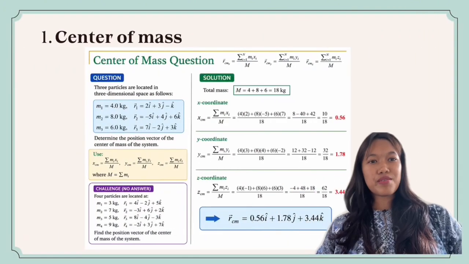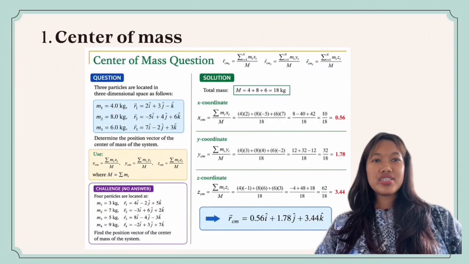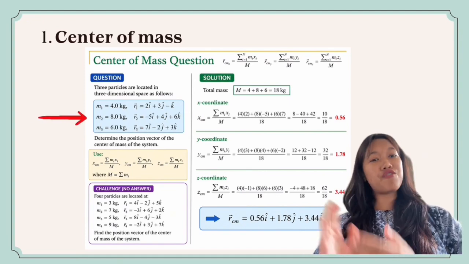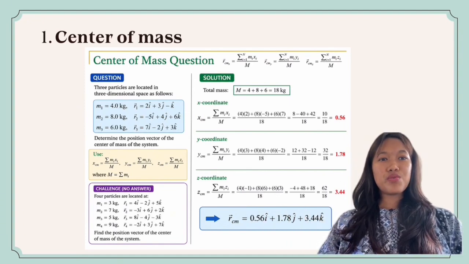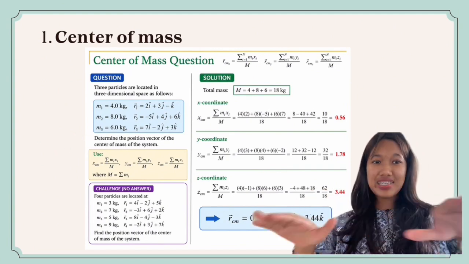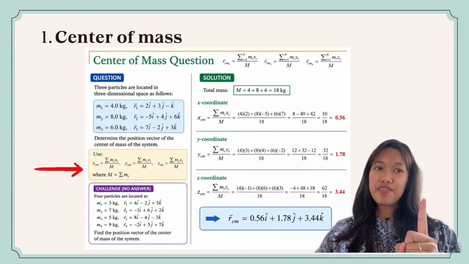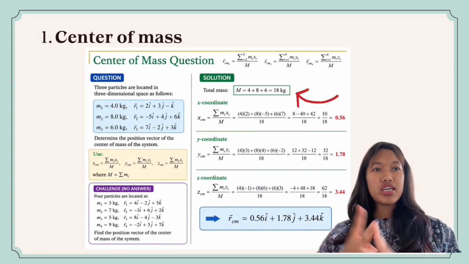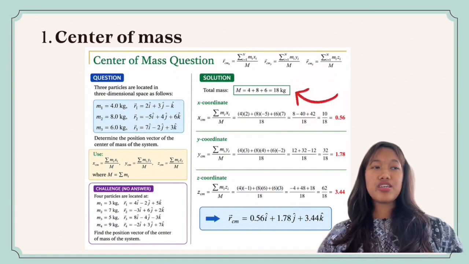This is another example of center of mass. The question is, there are 3 particles located in 3-dimensional space as follows. Then, we have to determine the position vector of the center of mass of the system by using this formula. The first step, we have to find the total mass. Therefore, we add all the masses, which are 4 kg, 8 kg and 6 kg, equal to 18 kg.